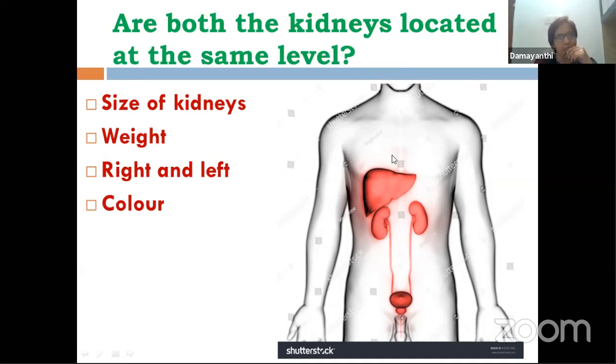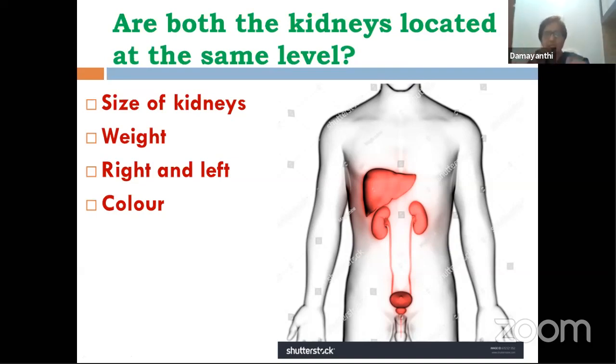Weight of each kidney. Dear students, I want all of you to please take down notes as I am explaining. You will not find ready-made content over here. As I'm explaining, please make a note of each point or concept. So, each kidney weighs around 120 to 140 grams in females.